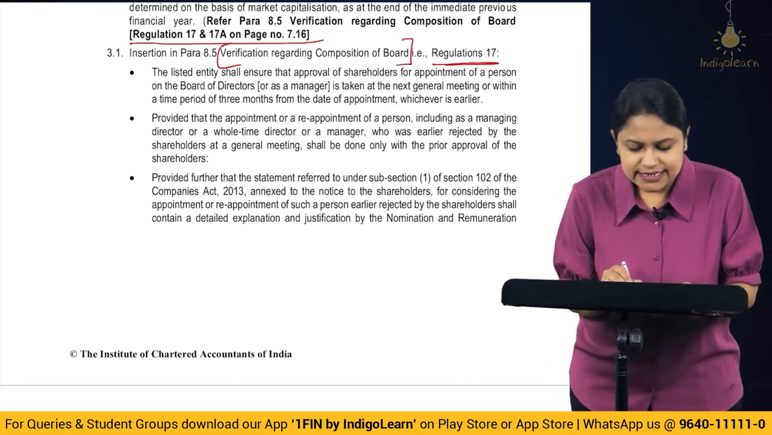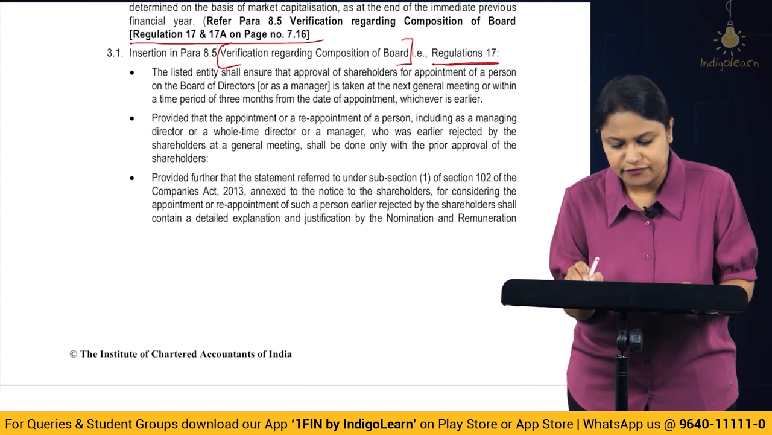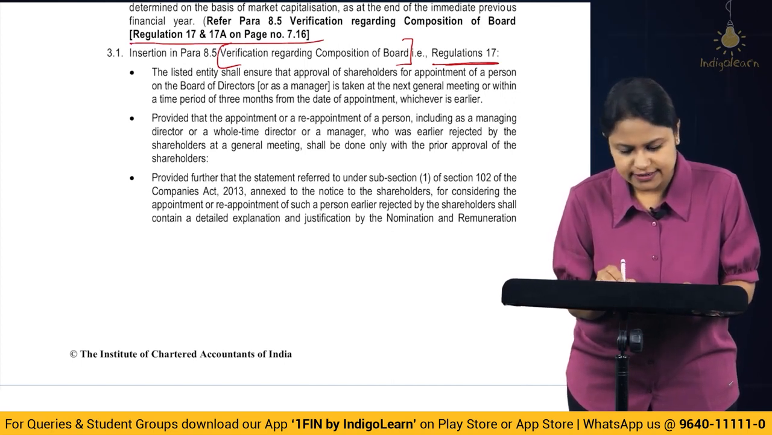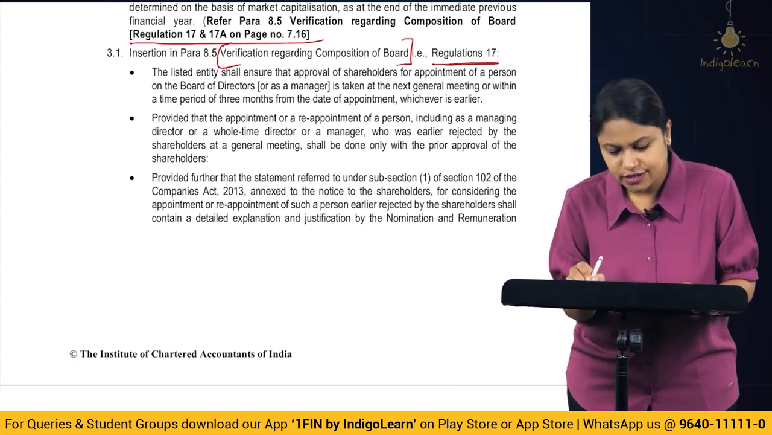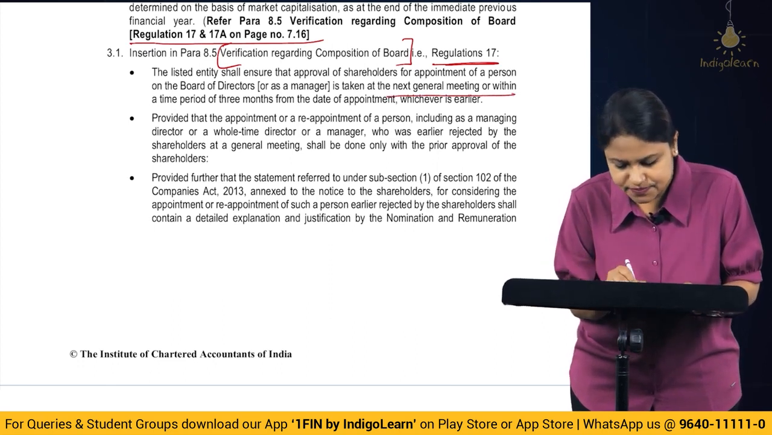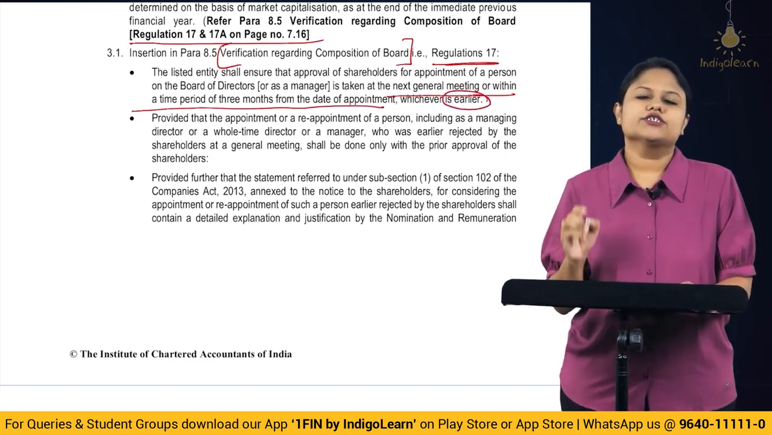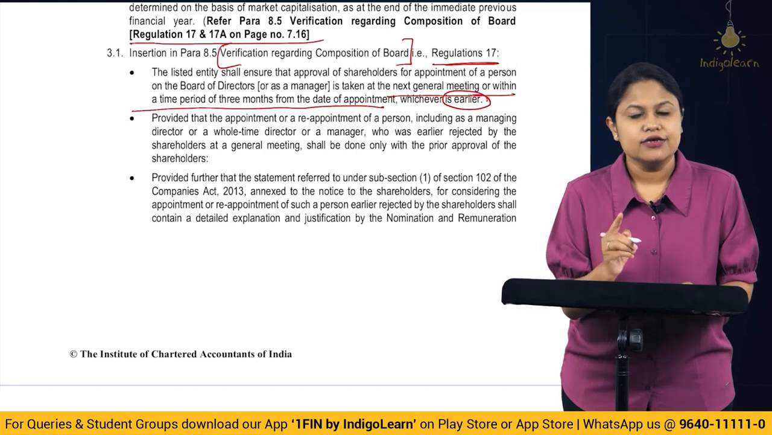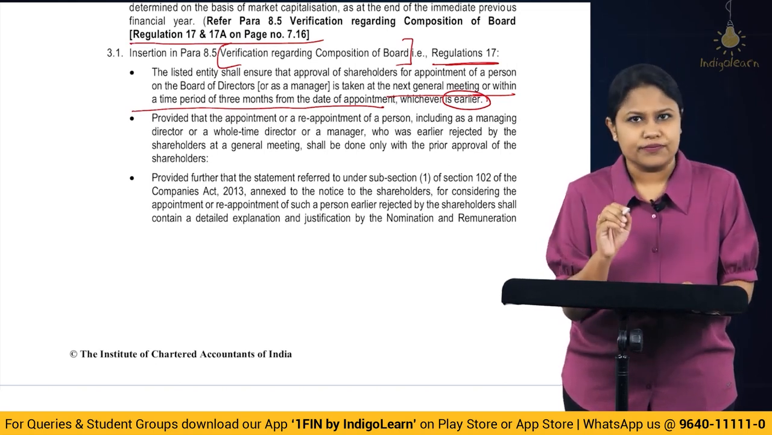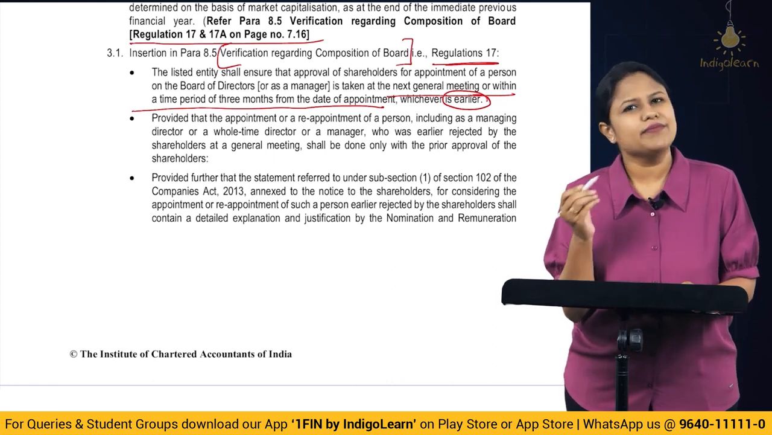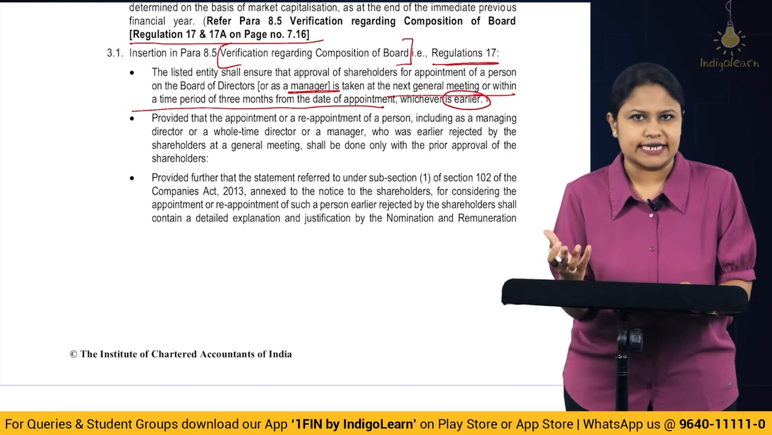First, the listed entity shall ensure that the approval of the shareholder for appointment of a person on the board of directors or as a manager is taken at the next general meeting or within a time period of 3 months from the date of appointment, whichever is earlier. So now they are telling that any person whom you are appointing on the board as a director or as a manager. Why precisely is manager mentioned? Because the powers will be similar to that of the director.